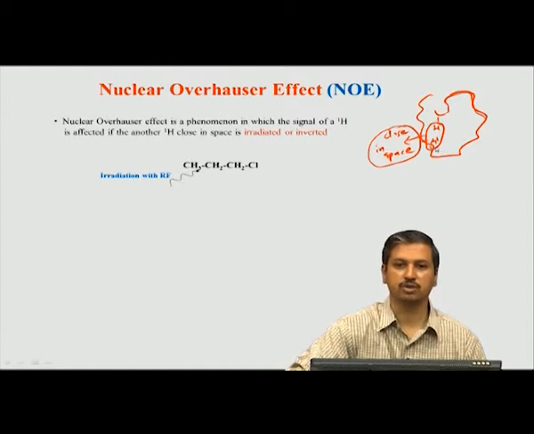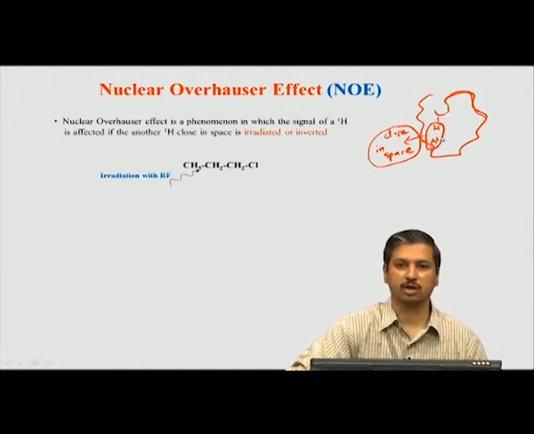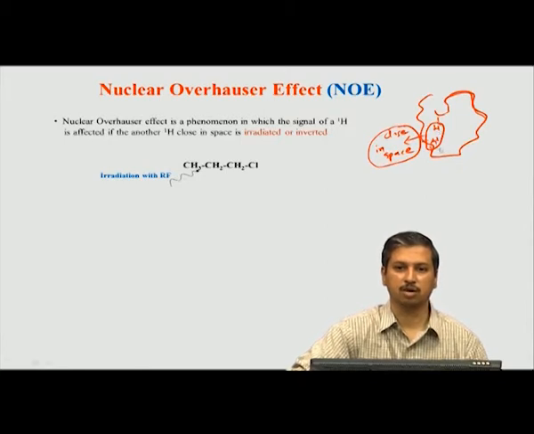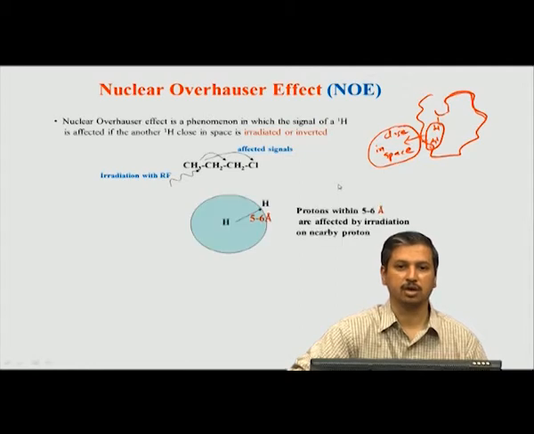And now the question is, how much closeness is needed for them to interact? There has to be some limit. Typically the limit, as we will see here, is 5 to 6 angstroms. So, if the two atoms come within 5 to 6 angstroms, you will start seeing an interaction between them in terms of dipolar coupling. I would not use the word communication, although we are talking qualitatively here. The more appropriate word would be an interaction between the two hydrogens because of this dipolar coupling when they are less than 6 angstroms apart in space. Okay. So, that is a major important point here.